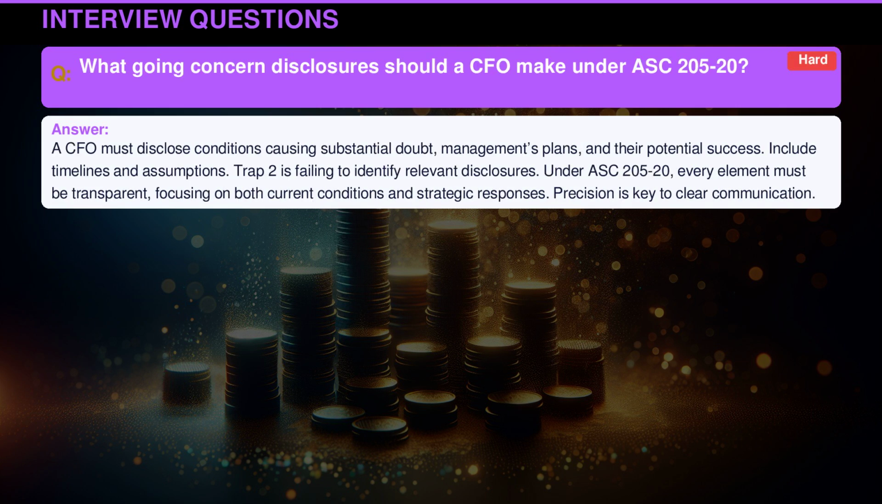A CFO must disclose conditions causing substantial doubt, management's plans and their potential success, and include timelines and assumptions. Trap 2 is failing to identify relevant disclosures. Under ASC 205-20, every element must be transparent, focusing on both current conditions and strategic responses. Precision is key to clear communication.